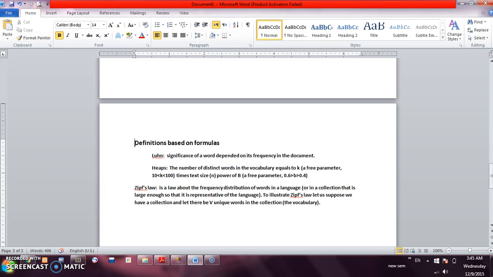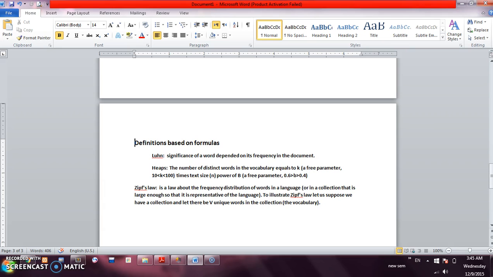Luhn: the significance of a word depends on its frequency in the document. Heap's: the number of distinct words in the vocabulary equals K, where K is a free parameter whose value is between 10 and 100, times the text size to the power of β. β is also a free parameter, and its value is between 0.4 and 0.6.